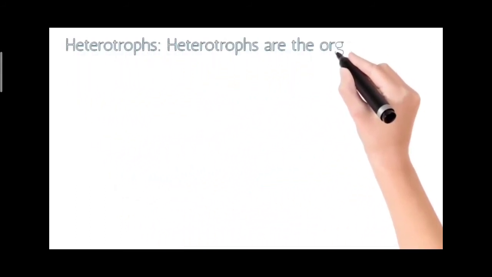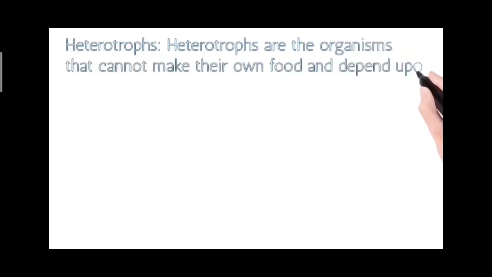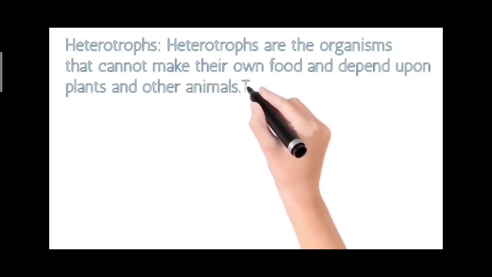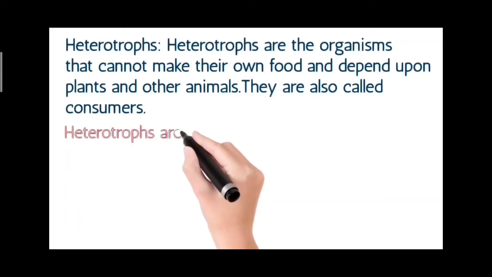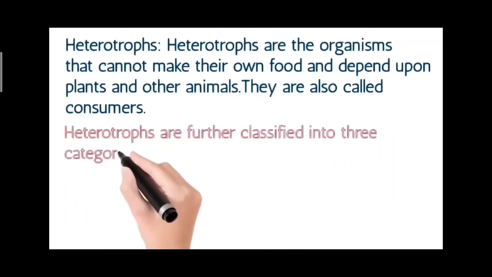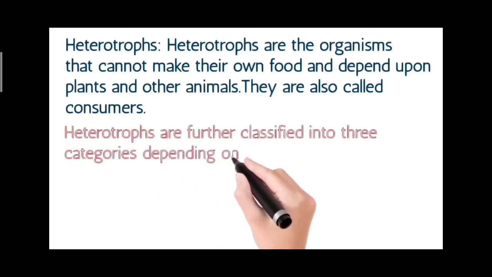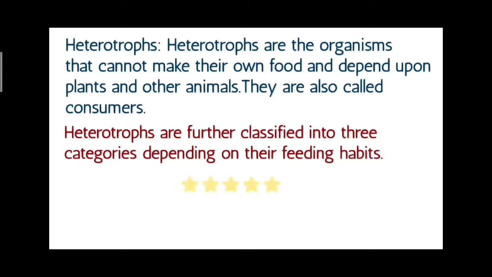Heterotrophs. Heterotrophs are the organisms that cannot make their own food and depend upon plants and other animals. They are also called consumers. Heterotrophs are further classified into three categories depending on their feeding habits.